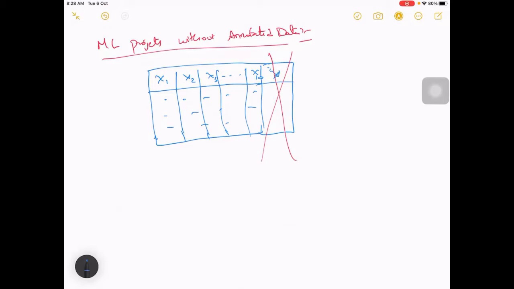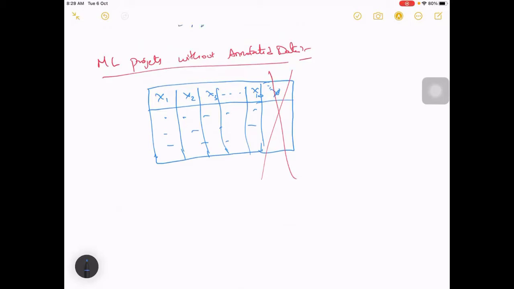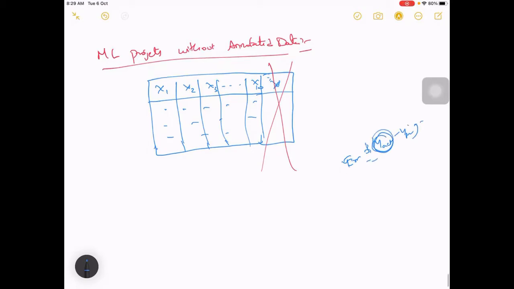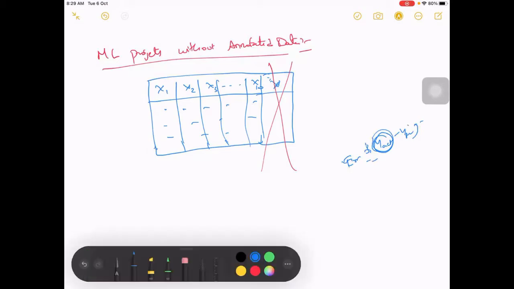Till now, in the problems we have discussed, like linear regression, you'll be using the error equal to y actual minus y predicted, right? And somehow squares, so it depends on this y actual. So how are you going to do it? Let me talk about it.